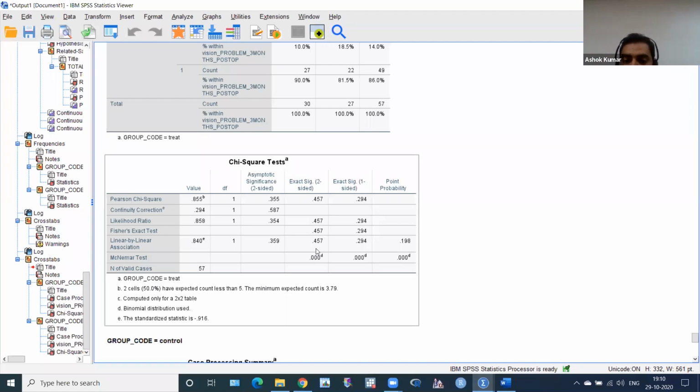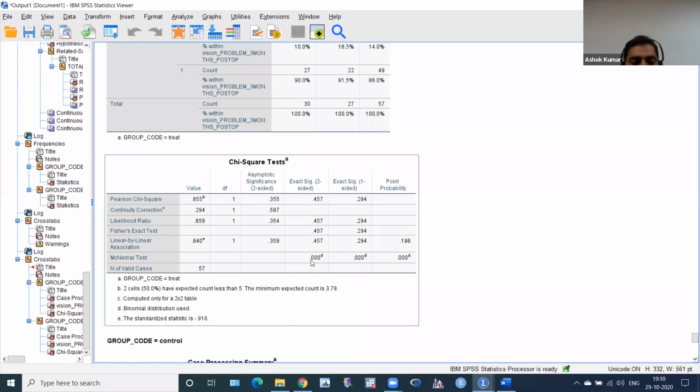Type 2 error, accept the null hypothesis. If we take this p-value, it means there is no significant association. There is no significant improvement from baseline to 3 months in the treatment group. So we are accepting the null hypothesis, but actually it is wrong. It is false. So we are accepting the null hypothesis when it's wrong, when it's false, it's called a type